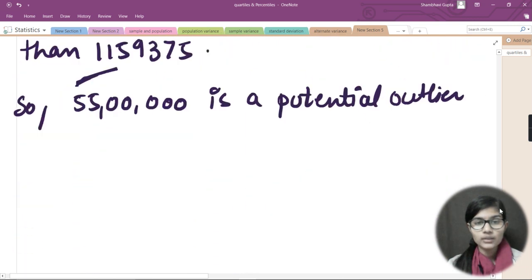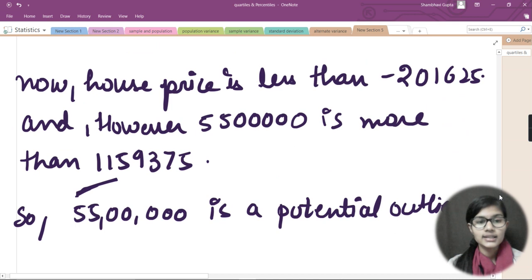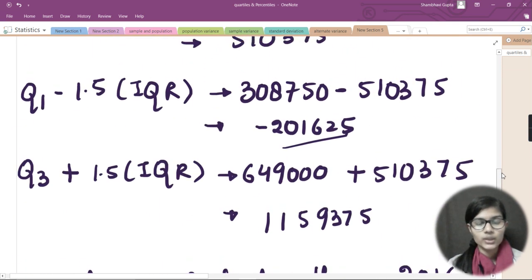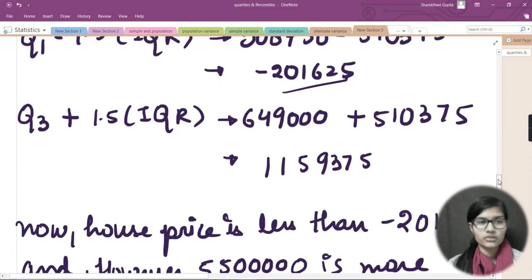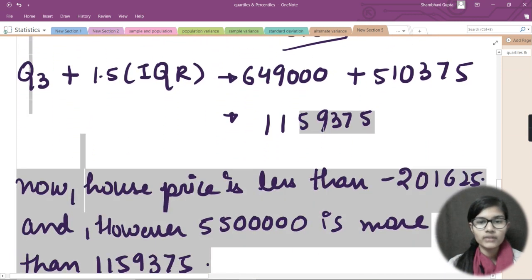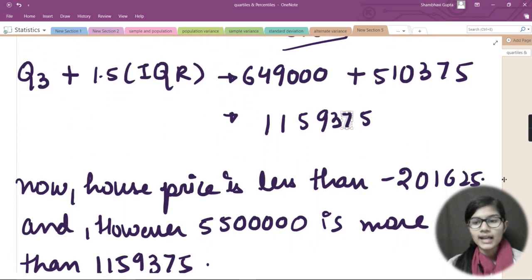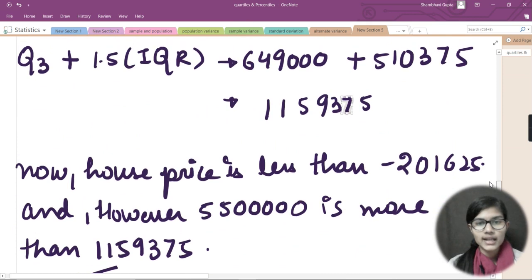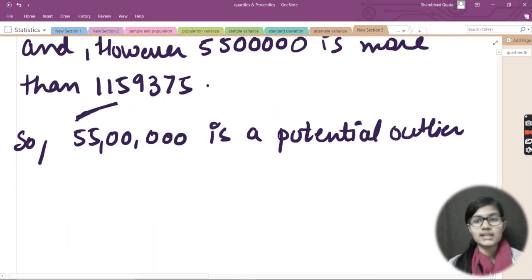When I calculated the limits, the lower one was minus 201625 and the upper one is 1159375, and I have a number, 5500000, which is greater than this upper limit. So that number is acting as a potential outlier in my data.